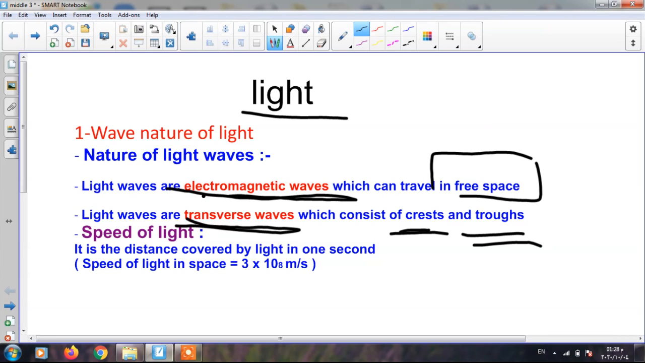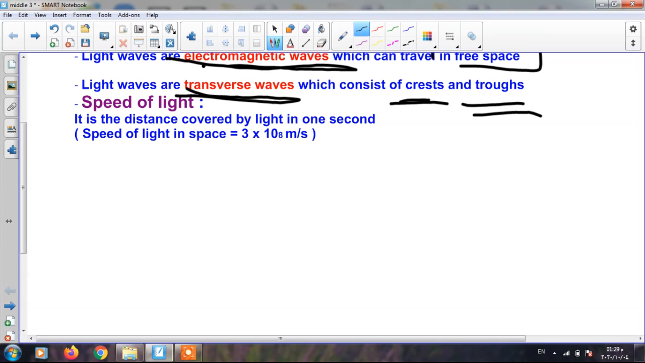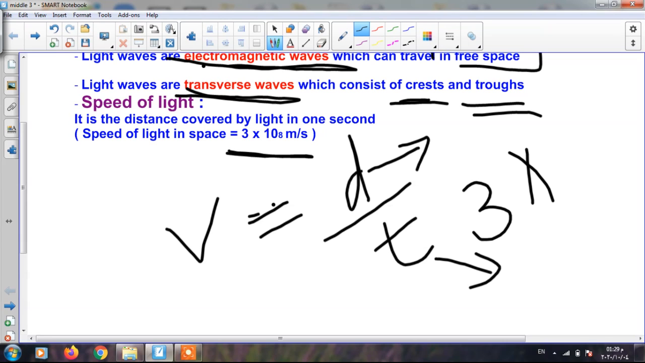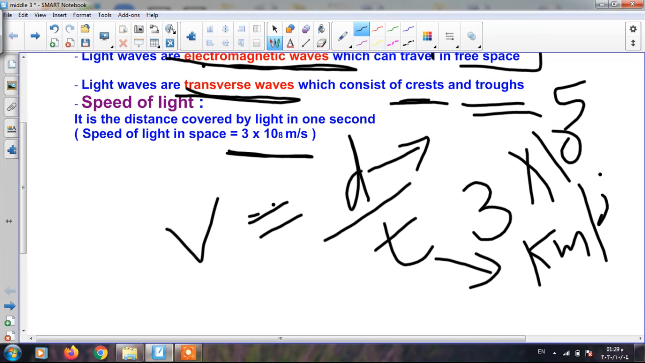Speed of light. What is meant by speed of light? V, which represents speed, equals distance over time. D here represents distance, and t represents time. What is meant by speed of light? It is the distance covered by light in 1 second, which equals 3 times 10 power 8 meters per second, or you can say 3 times 10 power 5 kilometers per second. Both of them are equal.